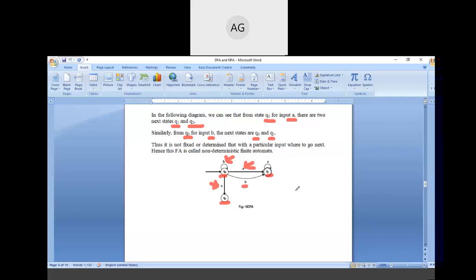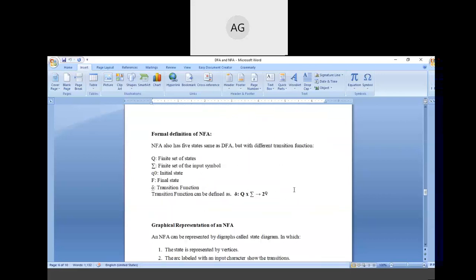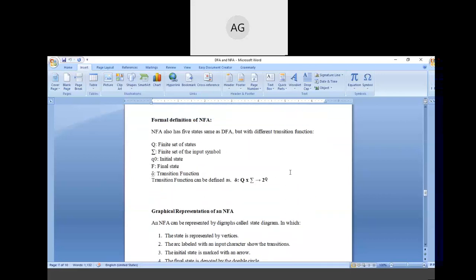So only 5 minutes are remaining. So moving to the next. This is the informal definition of NFA. The formal definition of NFA, just like the DFA, has 5 tuples. The tuples are basically the same. Q means the finite set of states, sigma means the finite set of input symbols, q naught the initial state, F the final state, and delta means transition function.